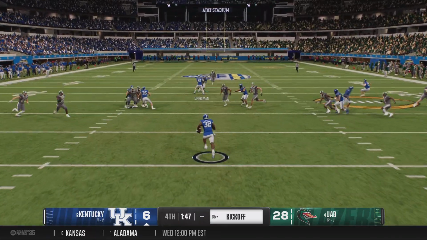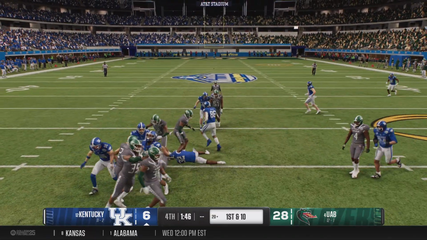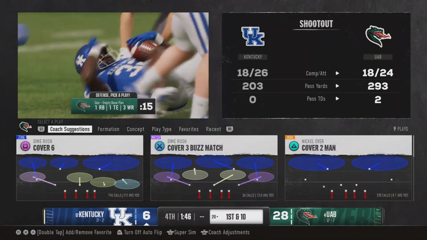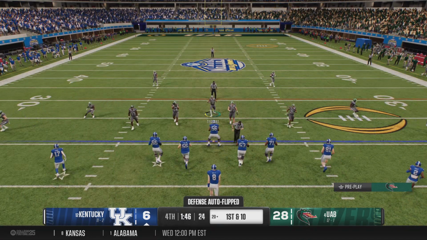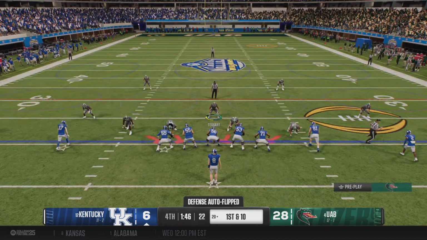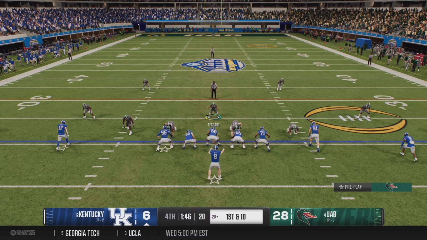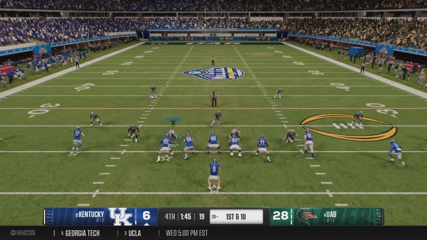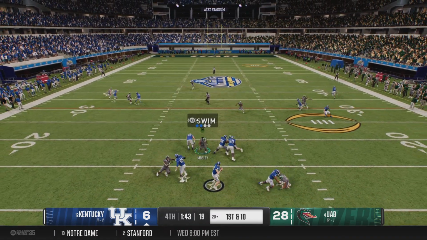And the kickoff will be returned. And he stopped at the 20, trying to make something happen, but that's good coverage there. And the Kentucky offense is back out on the field. This has been a rough game for these guys. Not much left to do but play for pride.